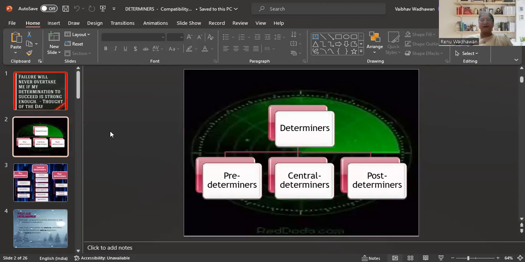If I talk about the simple meaning of determiners, to determine is to tell, to know about. The words which determine some nouns, some things, are known as determiners. There are three types of determiners: predeterminers, central determiners, and then post determiners. So what are the pre, central or post determiners? We are going to know more about it, so let's move further.